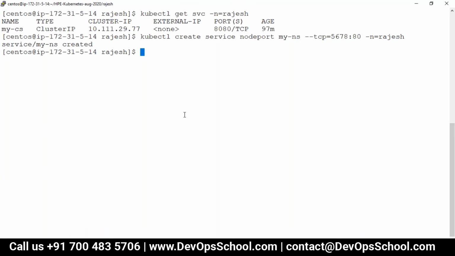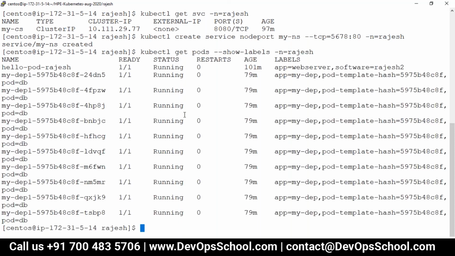Now look at this here. I created. Now one thing which I want to know is the pod label. For that I forgot the command actually: get pods --show-labels -n Rajesh. So each pod has got a label, which is this one.